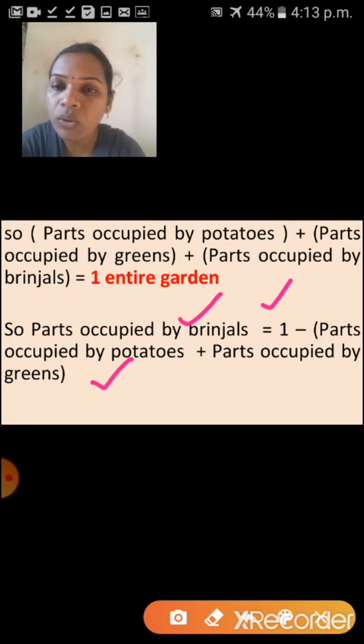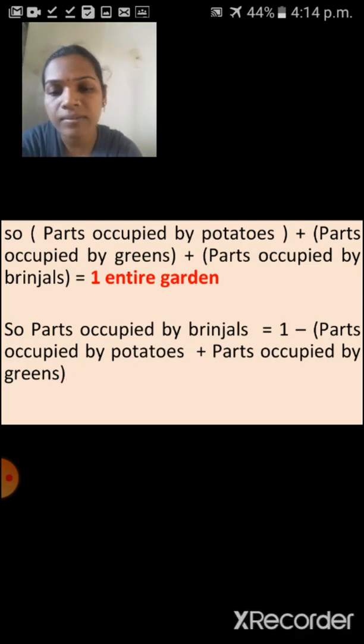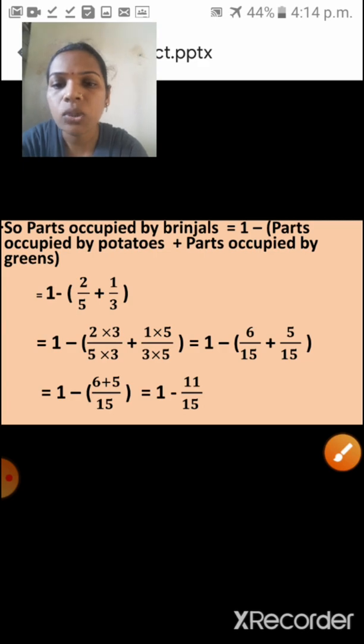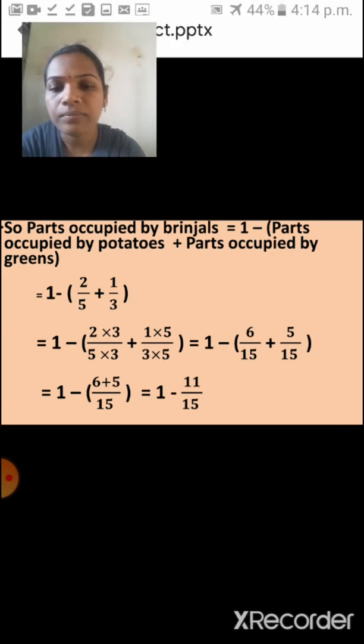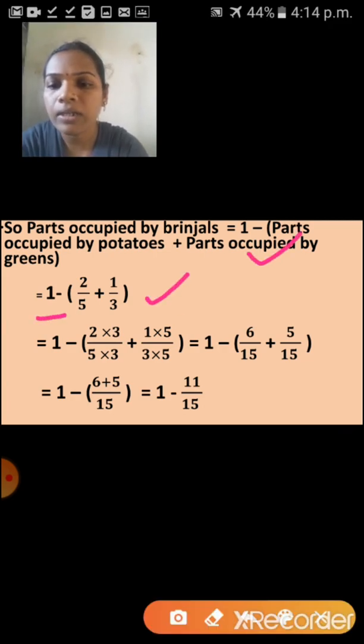After this step, what do you have to do? Yes, you have to apply the values. Which value here? Parts occupied by potatoes, what will come? 2 upon 5, and greens 1 upon 3. Okay. So children, see here. 1 entire garden minus 2 upon 5. That means parts occupied by potatoes plus, and here this one is what?